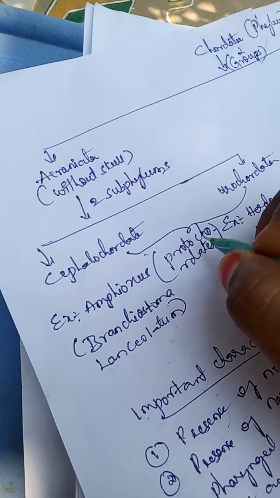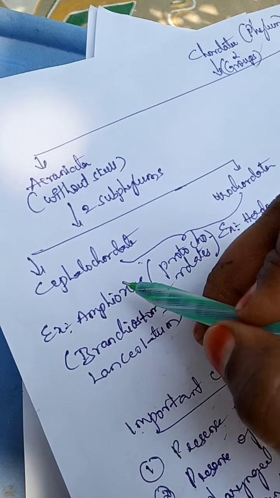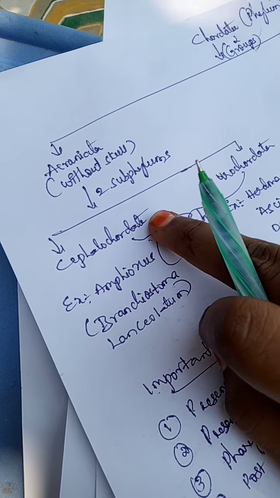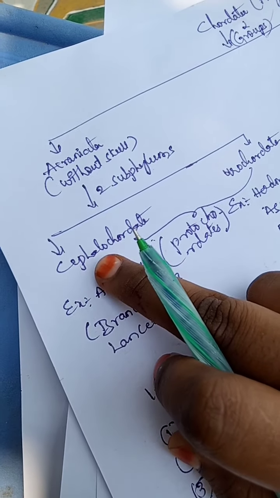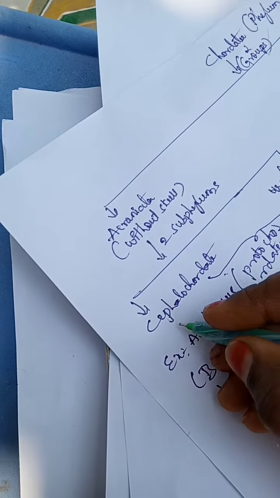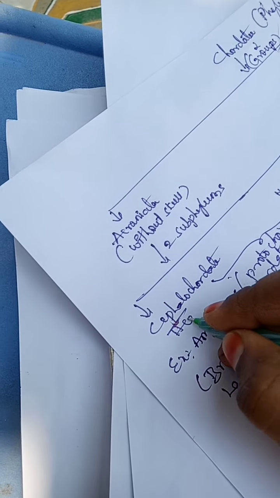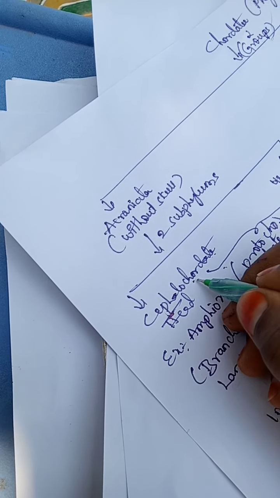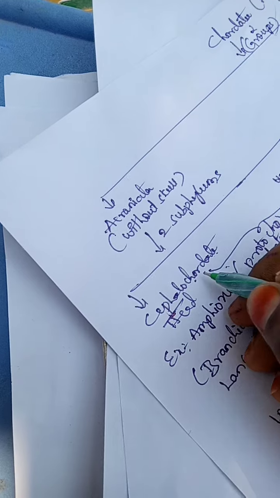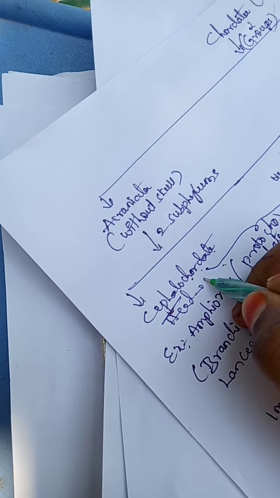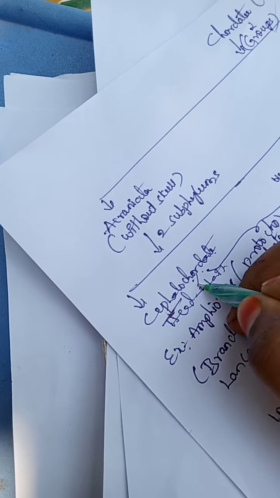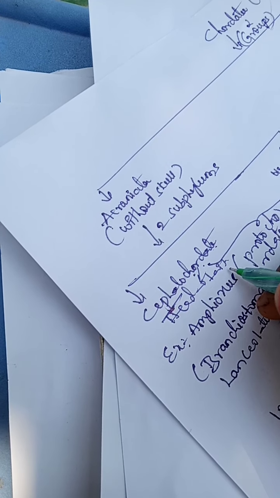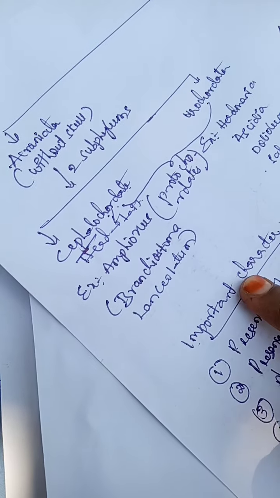In this there are two important groups, Cephalochordata and Urochordata. Cephalo means head, chord means cord, and eta means bearing. That means the cord is present from the head region to the tail region, and such organisms are called cephalochordates.